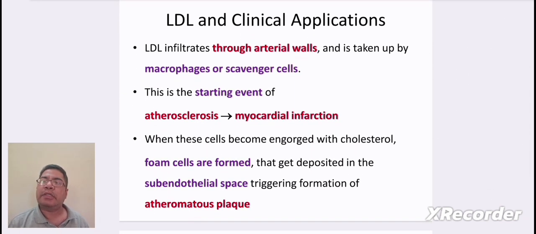LDL infiltrates through arterial walls and is taken up by macrophages or scavenger cells. This is the starting event of atherosclerosis to myocardial infarction. When these cells become engorged with cholesterol, foam cells are formed, and they get deposited in the subendothelial space, triggering the formation of atheromatous plaque.